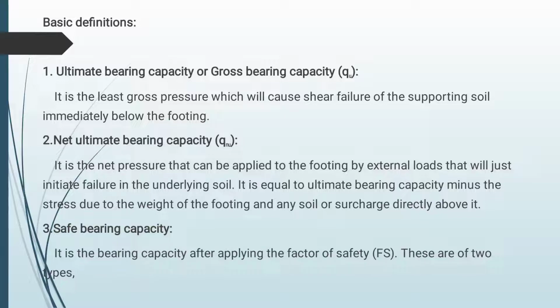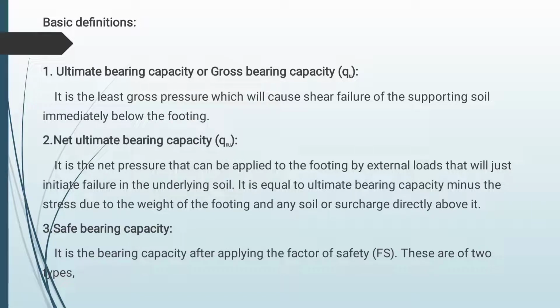Next one is safe bearing capacity. Safe bearing capacity means the maximum load per unit area which the foundation carries safely without any risk of shear failure, or with a factor of safety against shear failure.